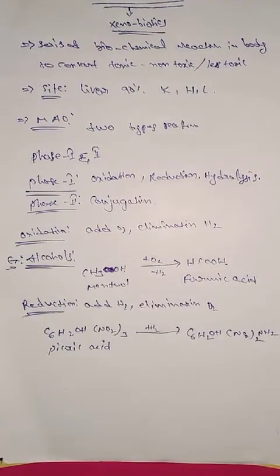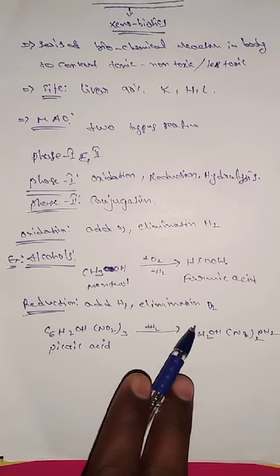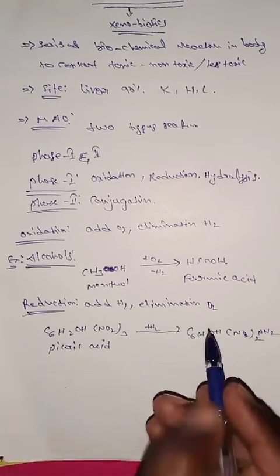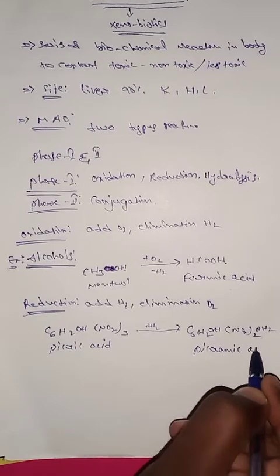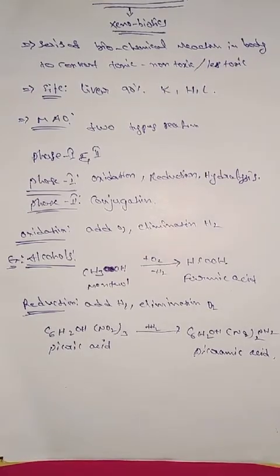Addition of hydrogen or elimination of O2 is known as reduction. Picric acid converts to picramic acid. This is called a reduction reaction.